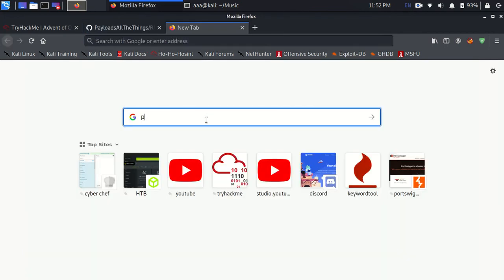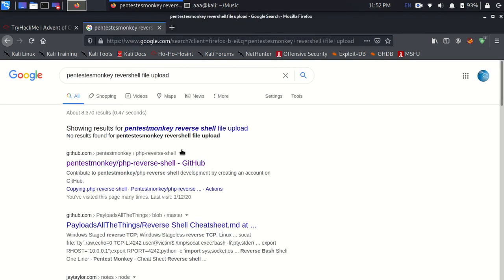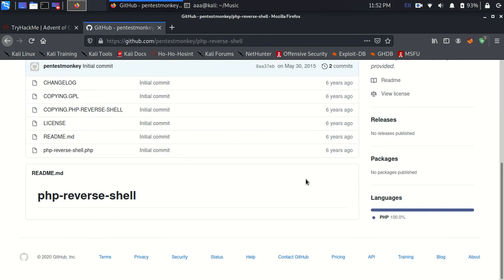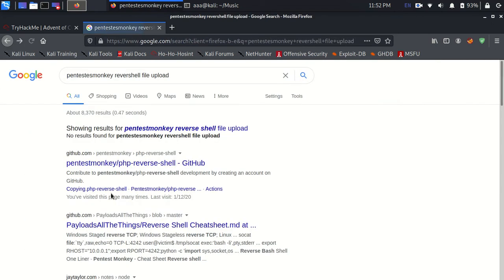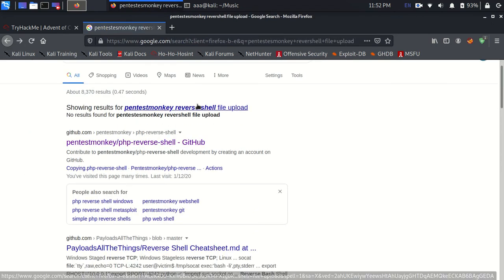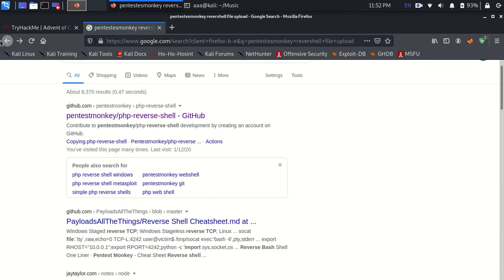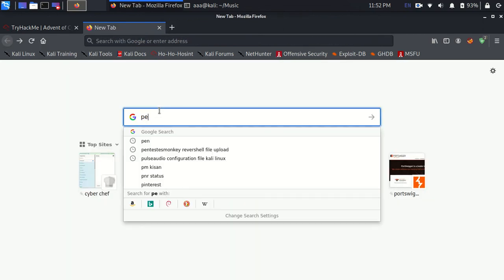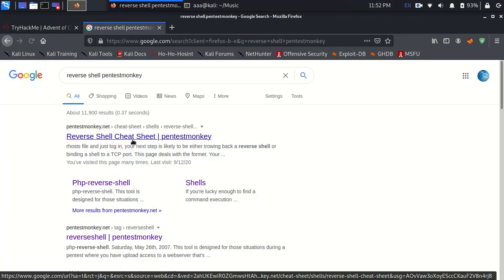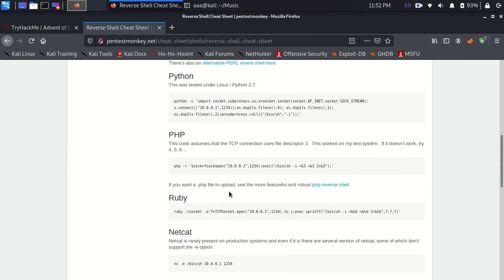I'll use the Pentestmonkey reverse shell cheat sheet, and over here I will be using this one.